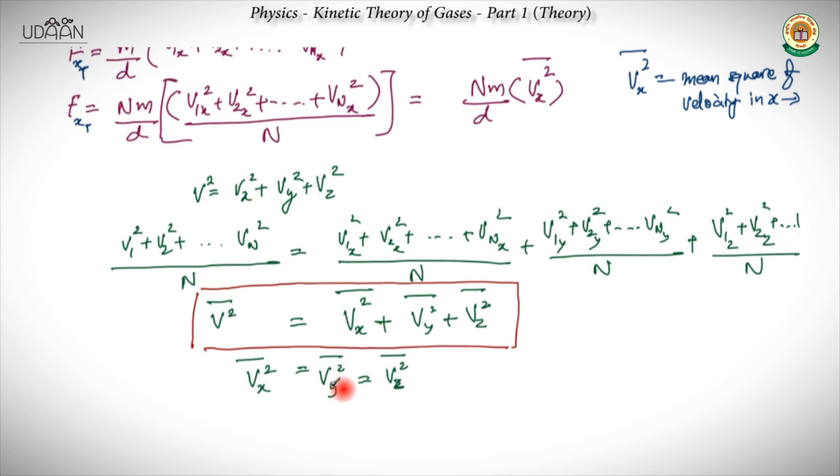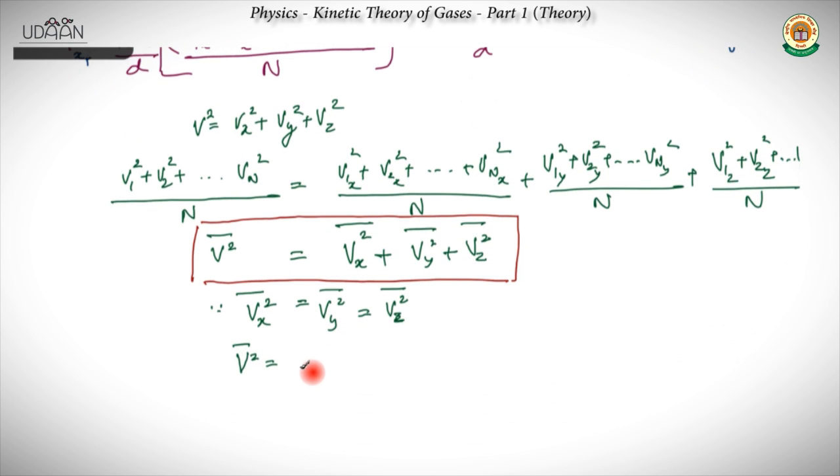Because the probability in all the directions is equal, putting it right here, we get v square bar equal to 3 vx square bar. Before that we had found out the kinetic energy in terms of Vx square bar only, in the x direction only. Now if we substitute the Vx square by V square, let's just do that.